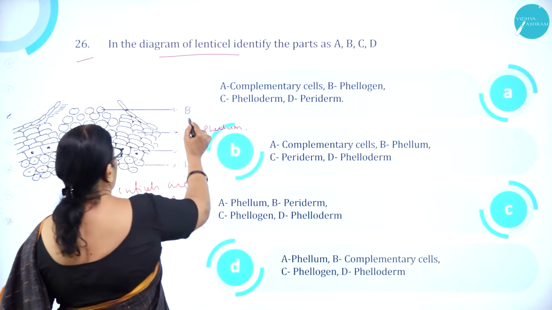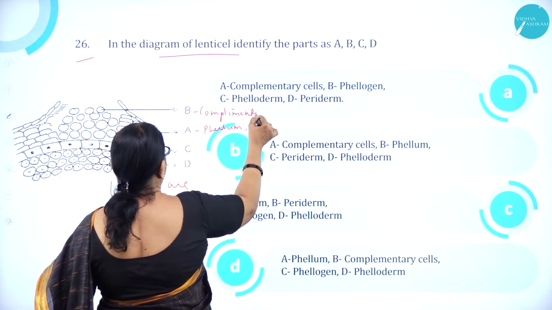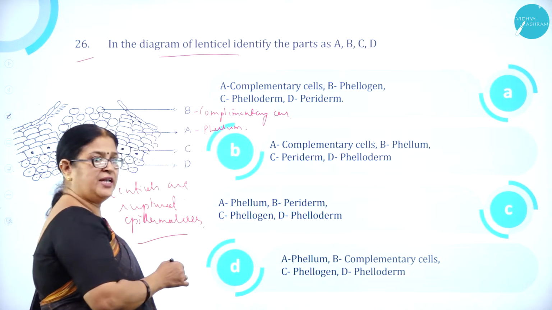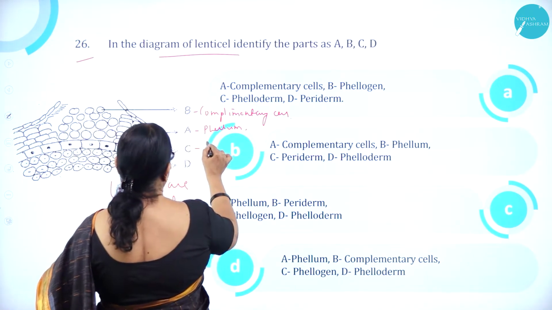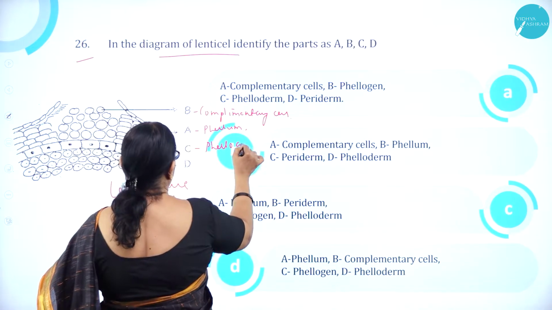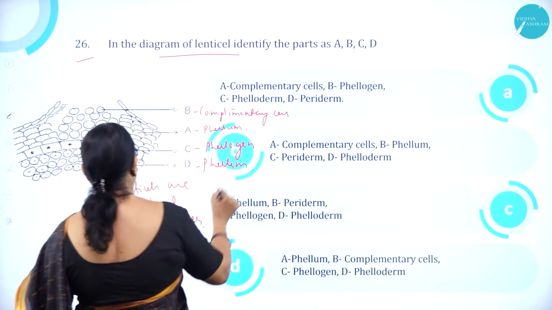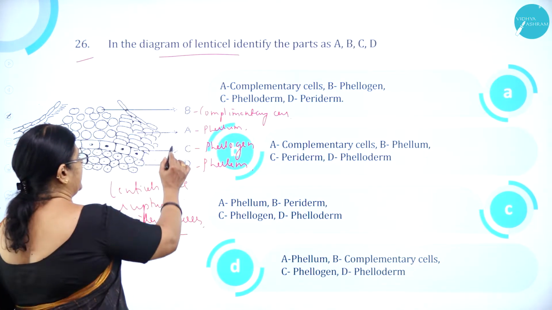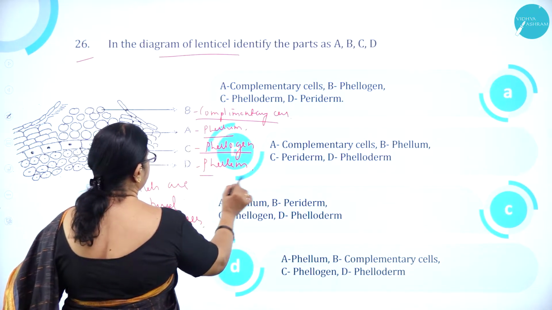Then B is complementary cells, C is phellogen, and D is phelloderm.